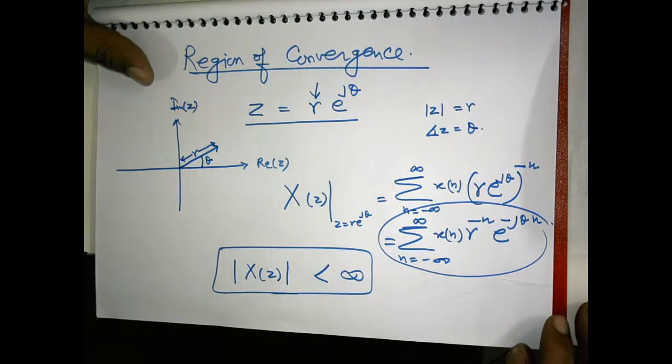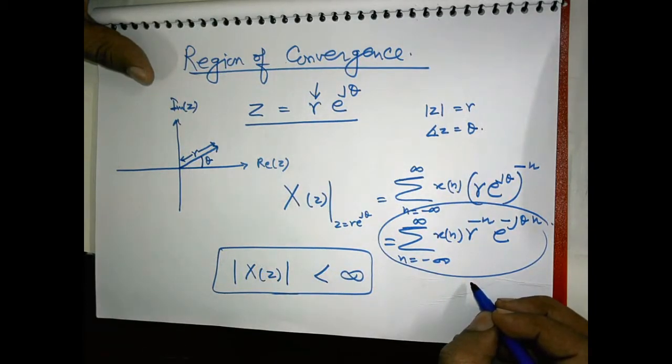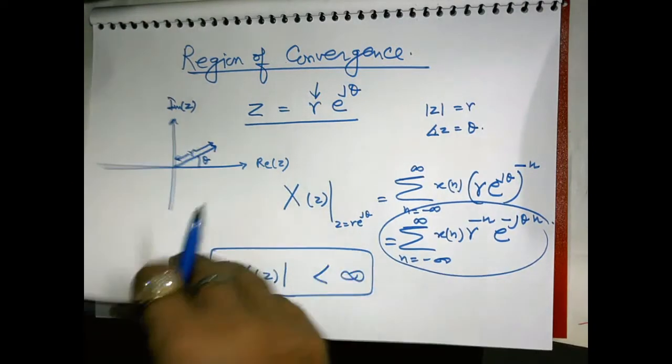This contributes to some finite value. Now what are the conditions for this to become finite?